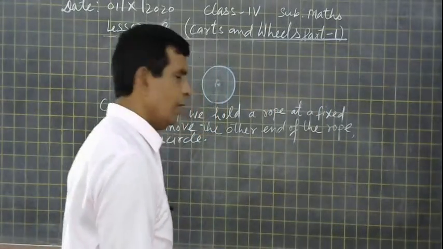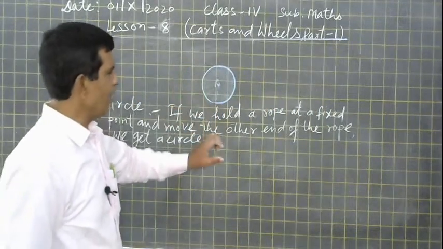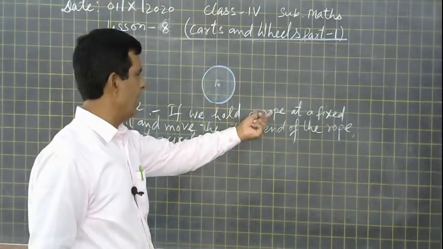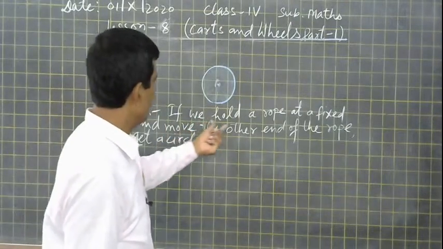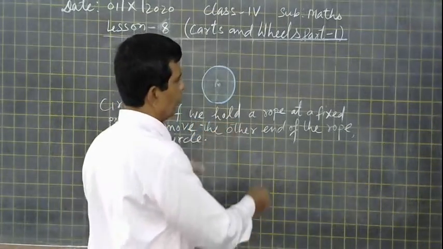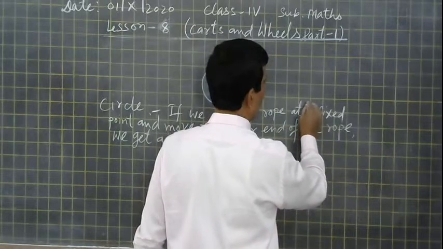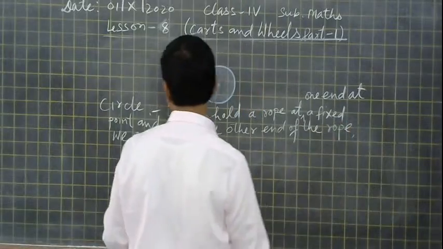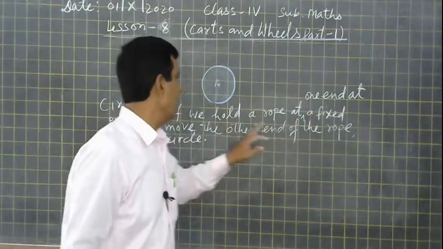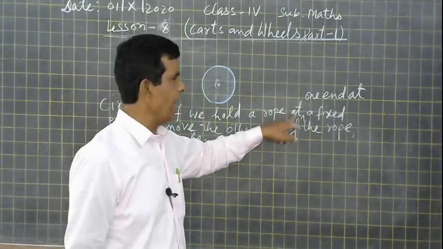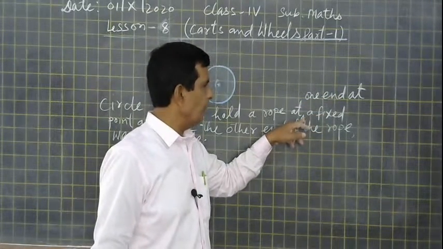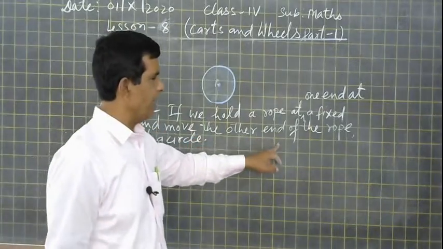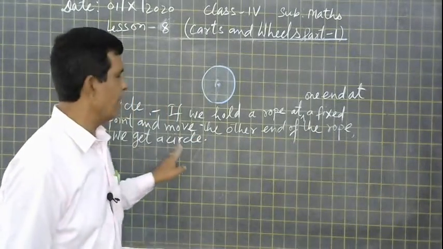Now one more thing is there. Here, if we hold a rope at one end, at a fixed point, and move the other end of the rope, then we get a circle.